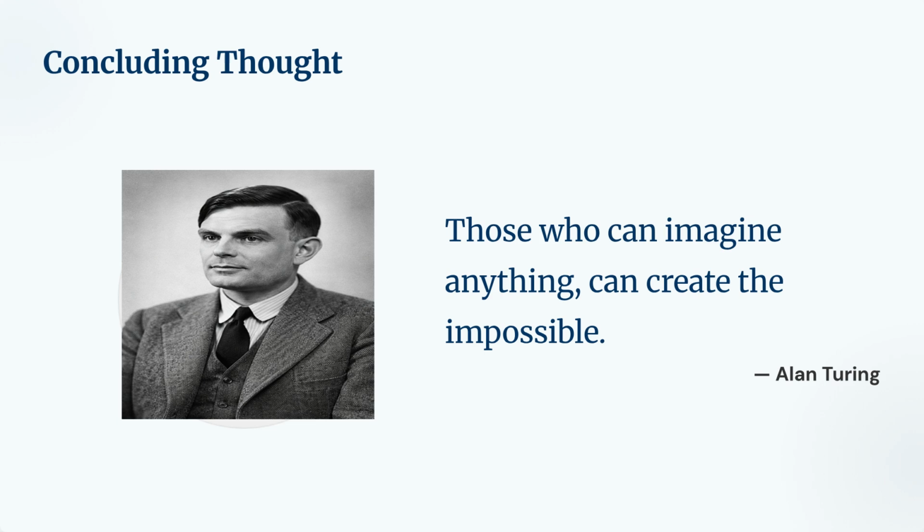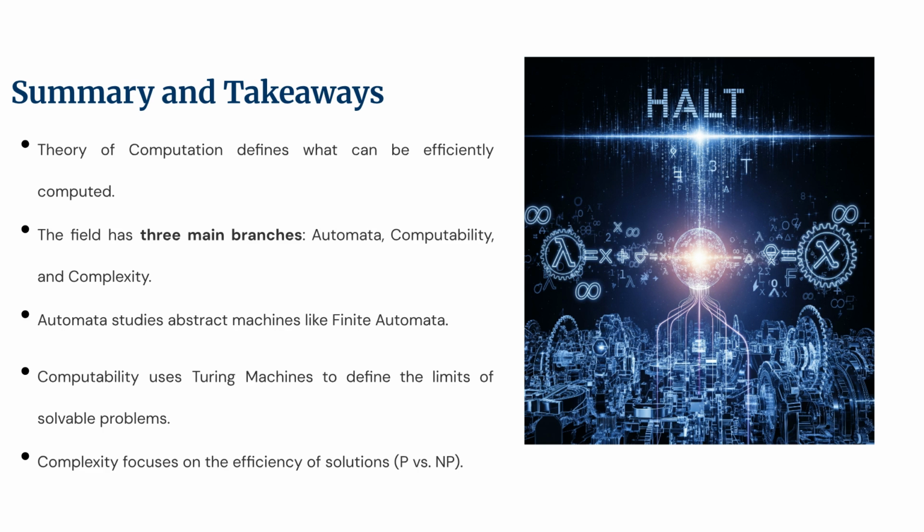Concluding thought. As we wrap up, I want to leave you with a thought from the father of computation himself, Alan Turing. He once said, "Those who can imagine anything can create the impossible." The theory of computation shows us exactly where those impossible lines are drawn, so we can focus our creativity on everything else. To summarize, the theory of computation defines what can be efficiently computed through three branches: automata, computability, and complexity. It explores abstract machines, the limits of solvability with Turing machines, and the efficiency of solutions like P versus NP.